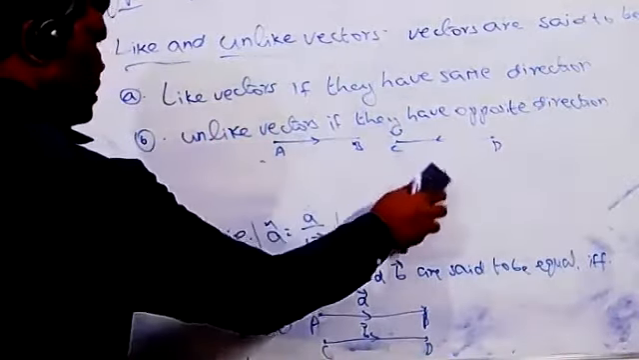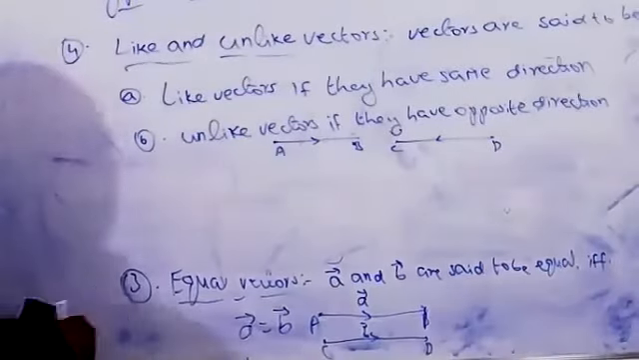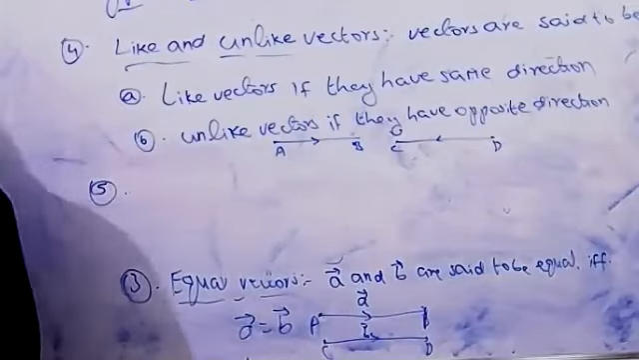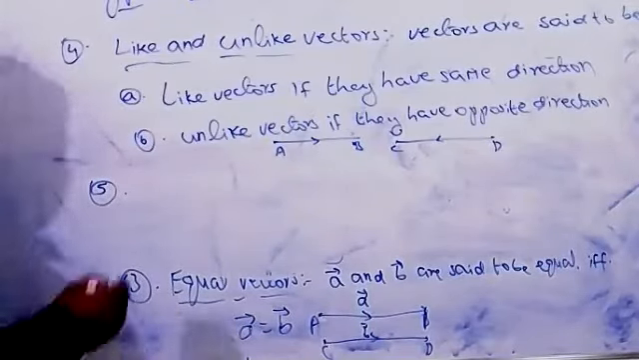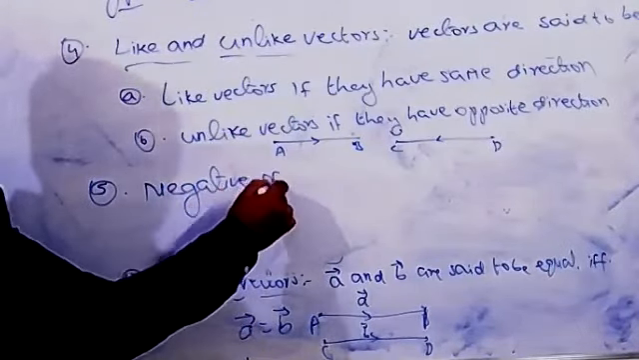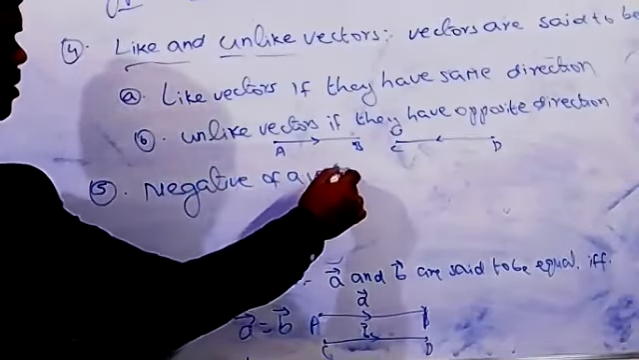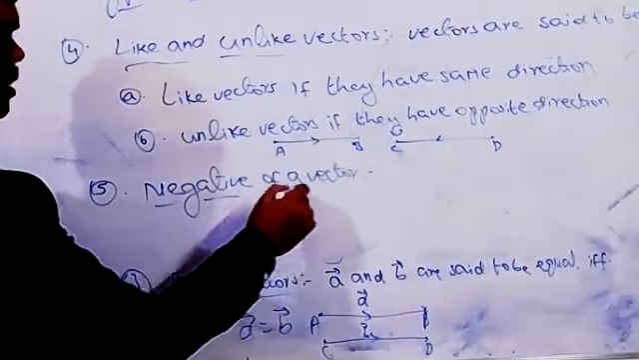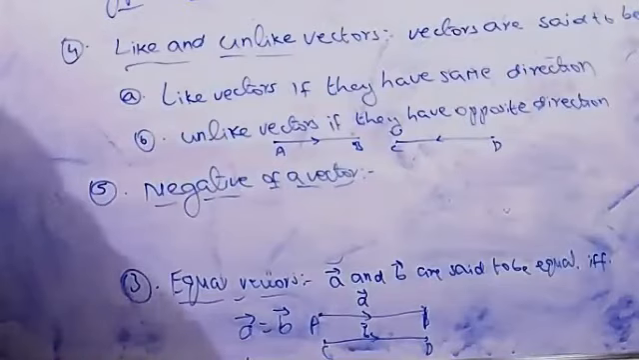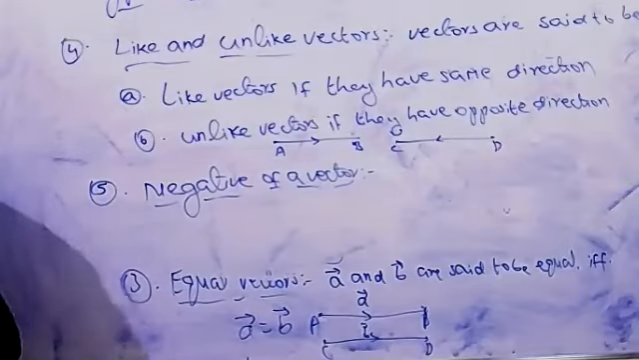Next, the fifth type: negative of a vector.